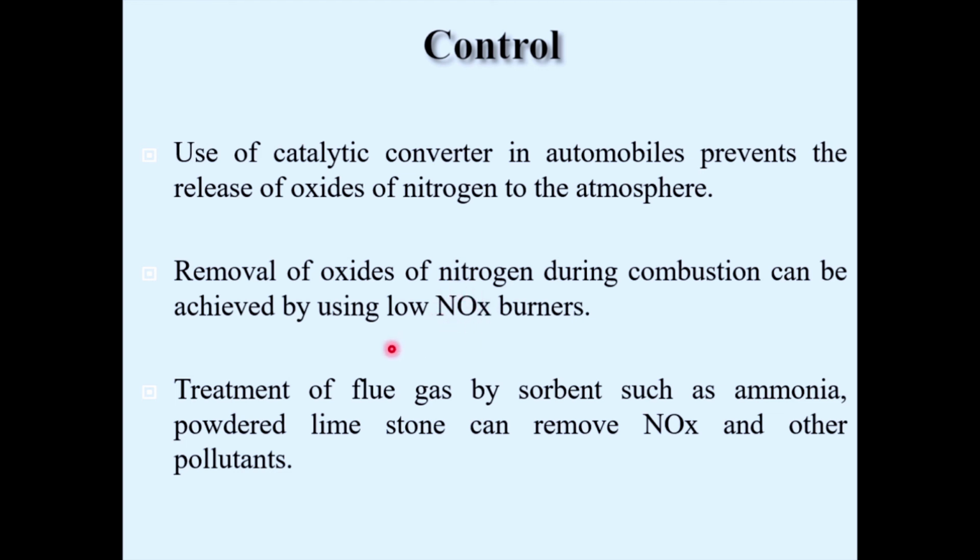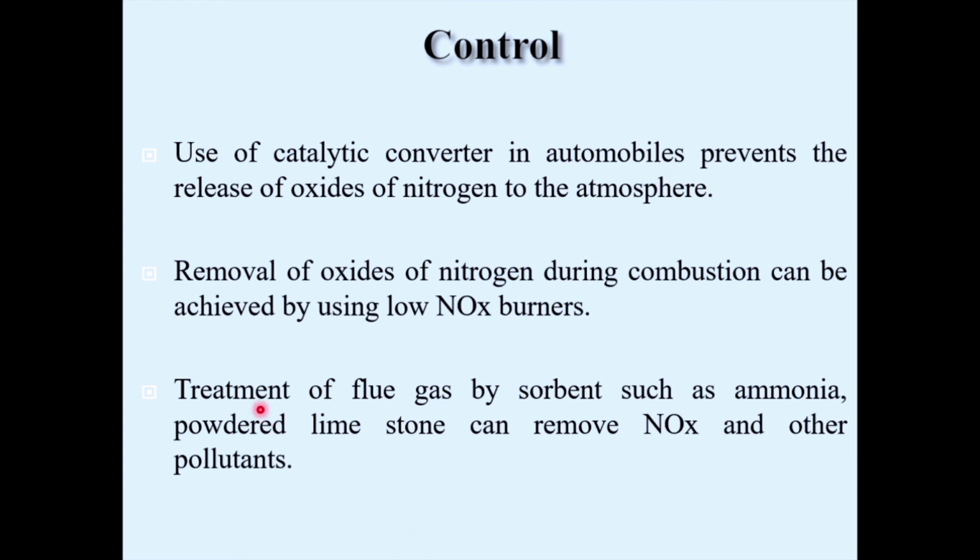Sometimes it's highly impossible to eliminate the nitrogen from the fuel, but we can take care of this problem by using a different type of burners. The burner can avoid the problem by not letting these oxides of nitrogen into the atmosphere. If there is no entry of nitrogen oxide into the atmosphere, no photochemical smog formation happens.